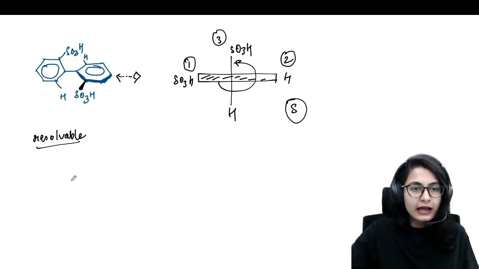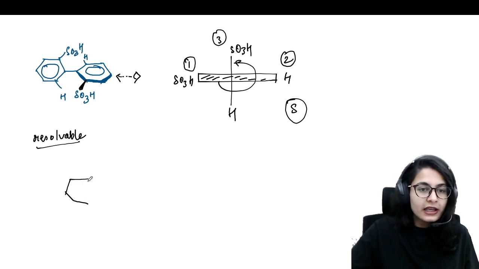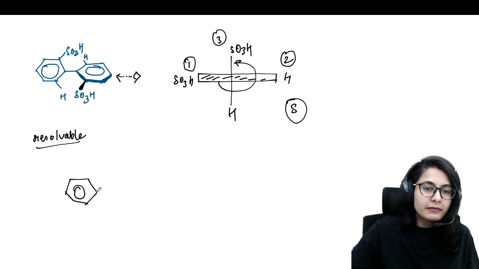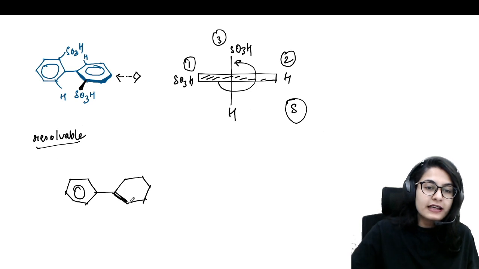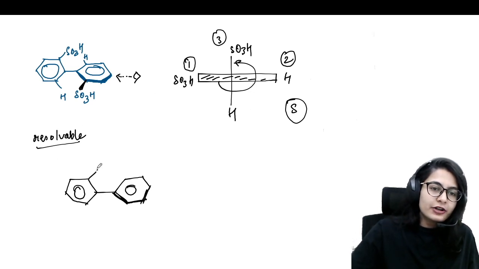Similarly, sometimes what happens is, to confuse you in the questions, there is RS nomenclature asked for this type of a biphenyl system. Let's say I still have a nitro over here, I have a COOH over here.